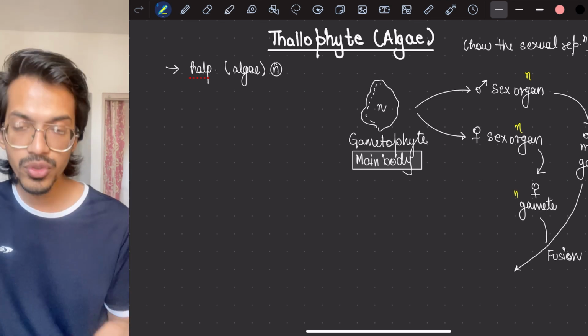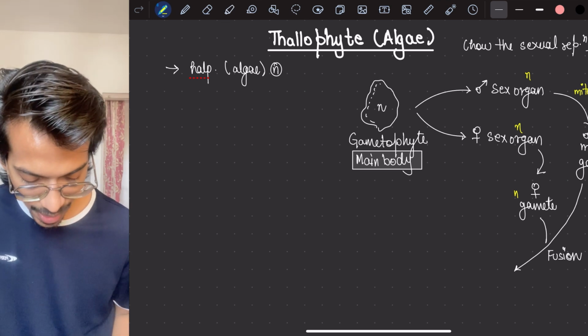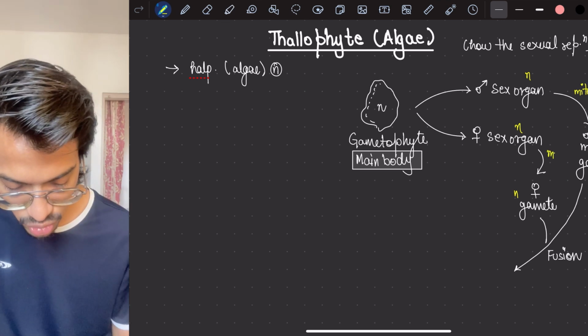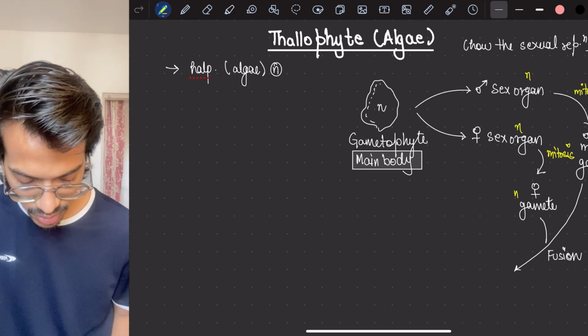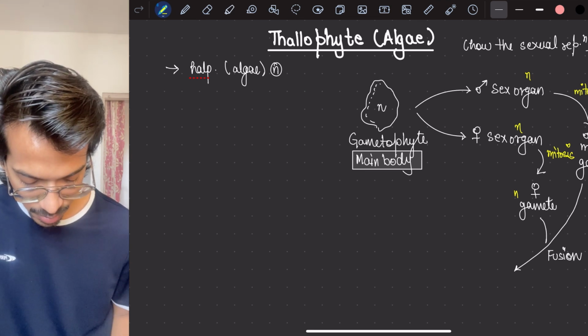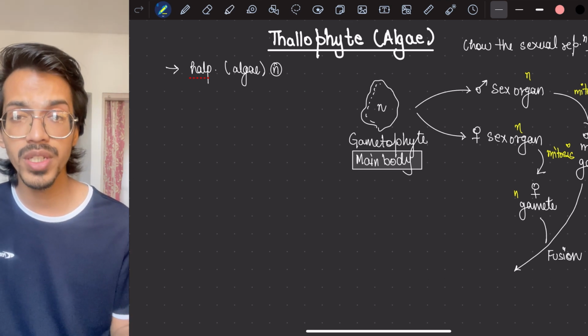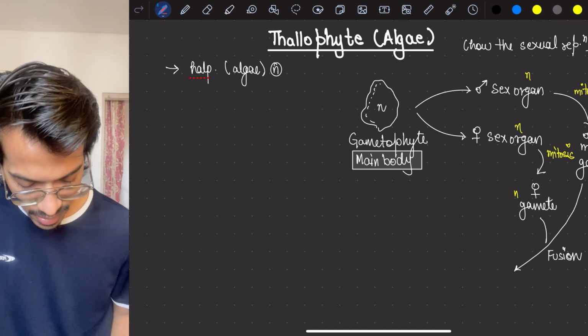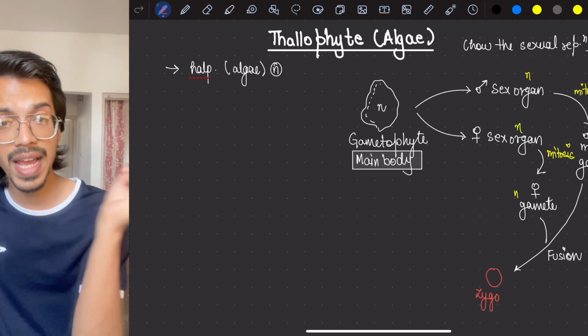Then when the fusion occurs, fertilization happens. After fertilization, there will be formation of an N plus N structure. We always say that when fertilization occurs, there is always formation of a zygote, and the zygote is always diploid. So this is diploid, because N comes from the male and N from the female.